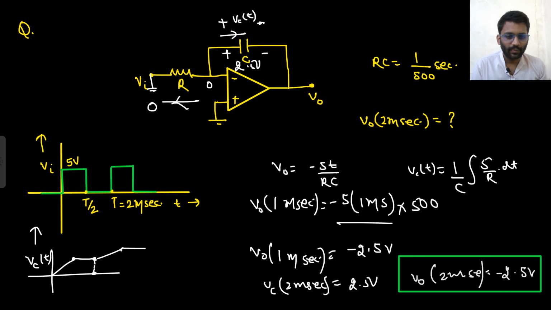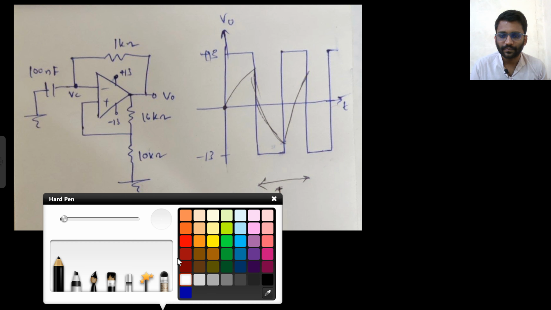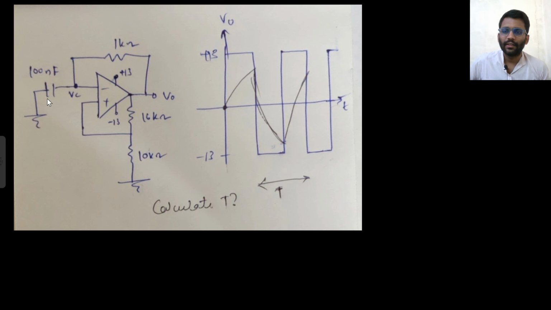So previous question, minus 2.5 volt. Let's solve this one. In this one, a multivibrator is given and you needed to calculate the time period. If you remember the formula, it's very good. If you don't remember the formula, what you would have done? I have solved these kind of questions in that marathon.